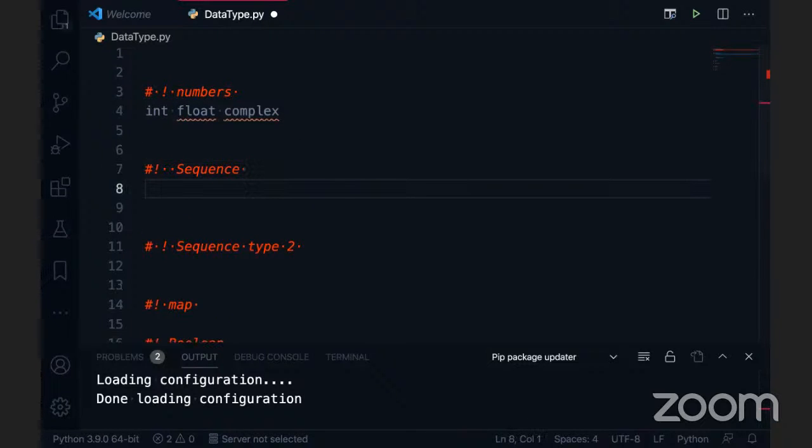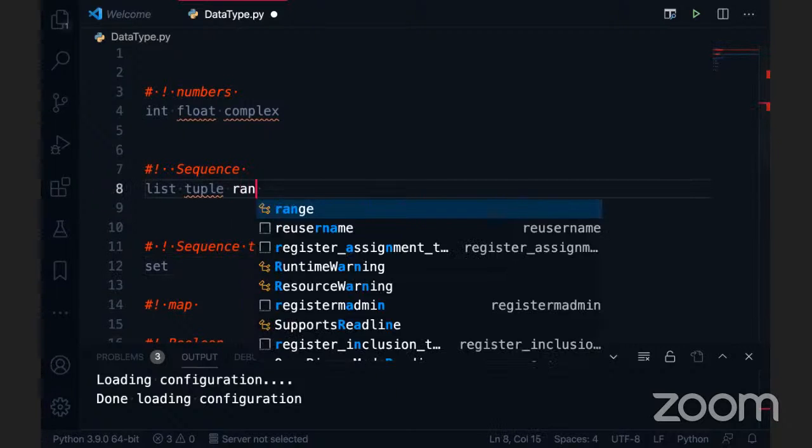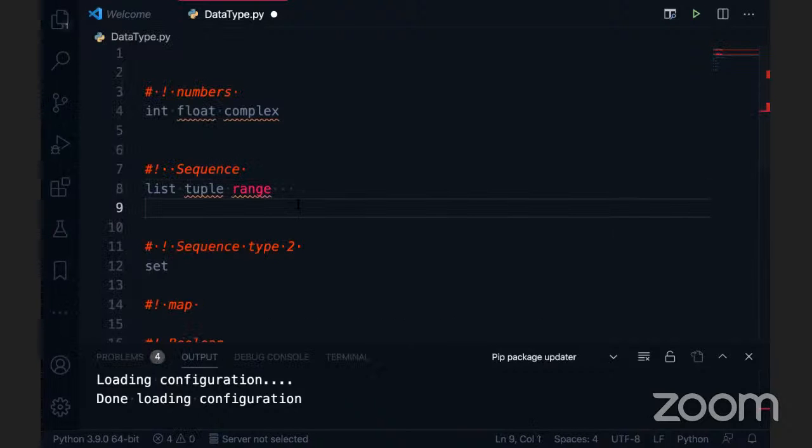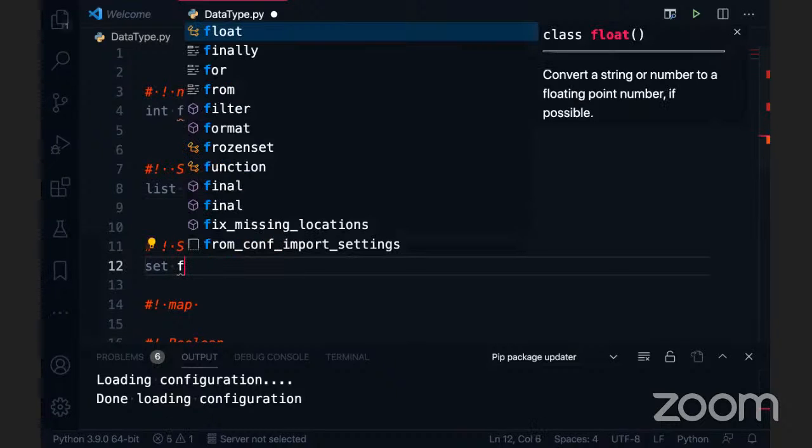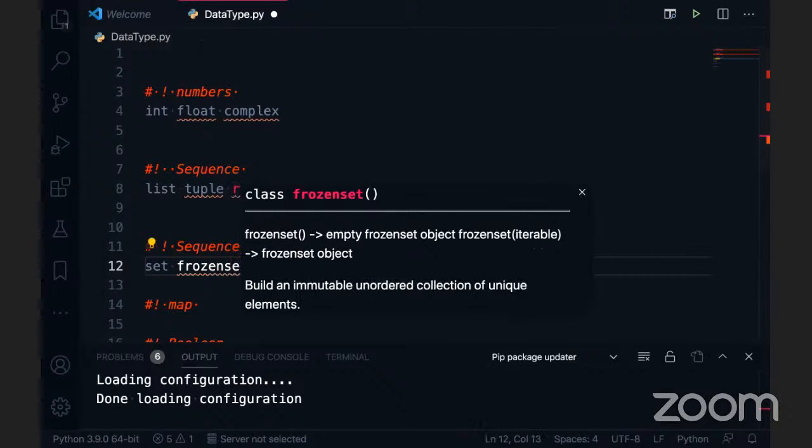Coming to the sequence objects, what sequences do we use? Like list, tuple and set. What else is there? Anybody else? But this set, I will move to sequence type 2 because it has a different significance, and I will talk about this. So tuple, and what else is there, guys? List, tuple. Can I use range here? Range is also a function, which is also a sequence data type in Python. Sequence type 2 is set and frozenset.